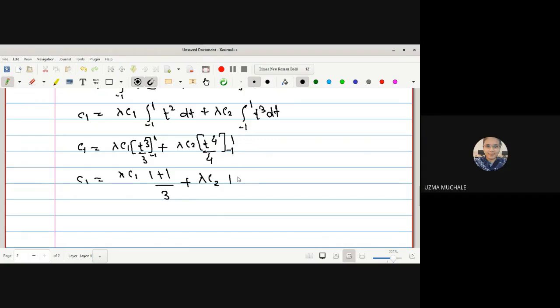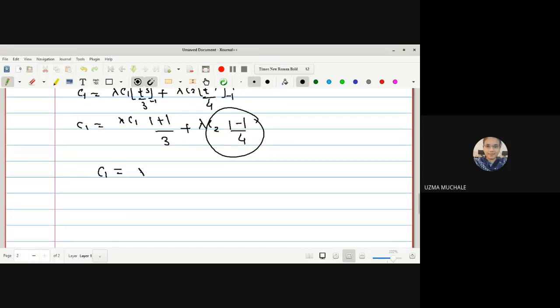times 1 minus 1, that will be 0. So this whole term will be 0. So here we get c1 is equal to lambda c1 times 2 by 3.